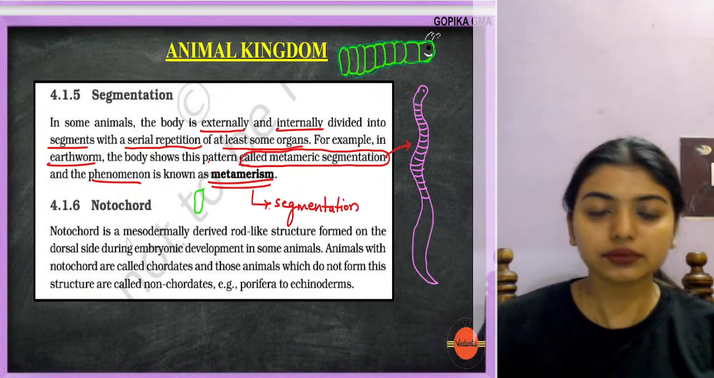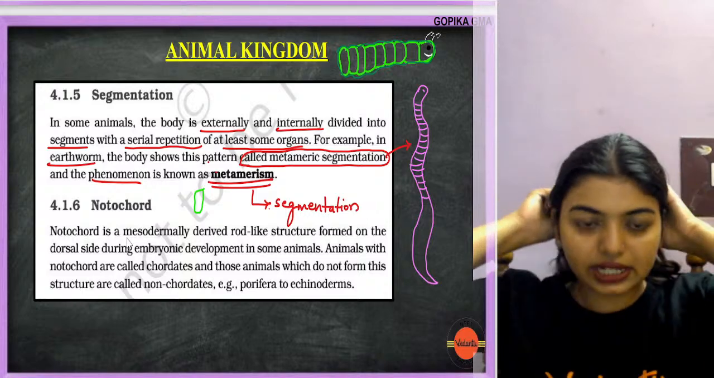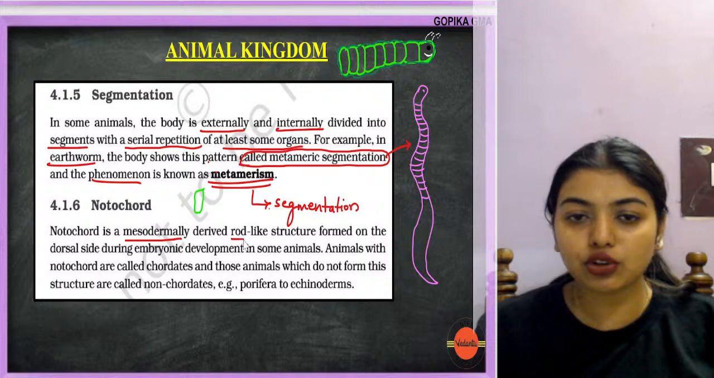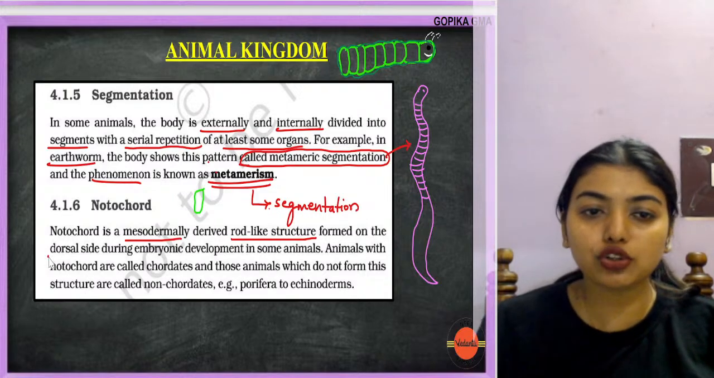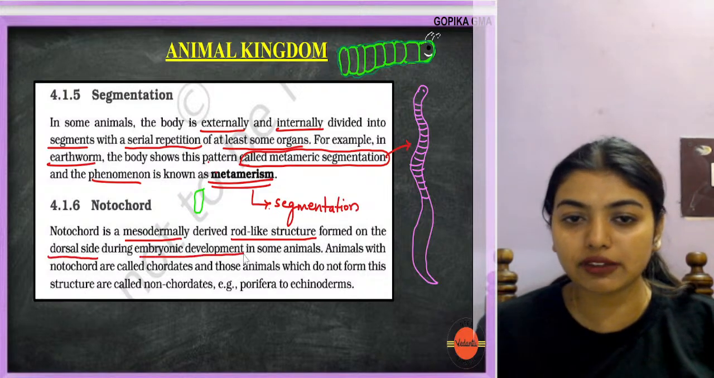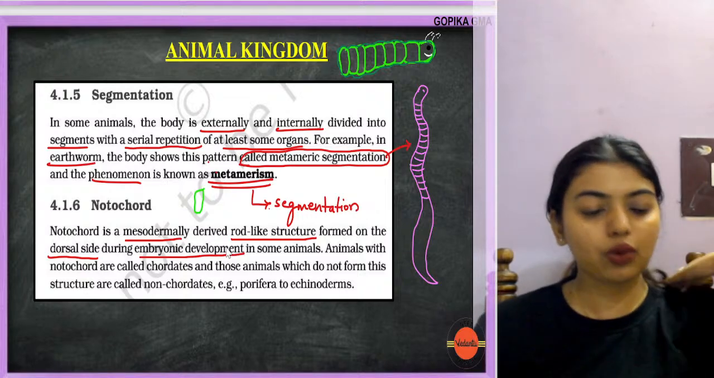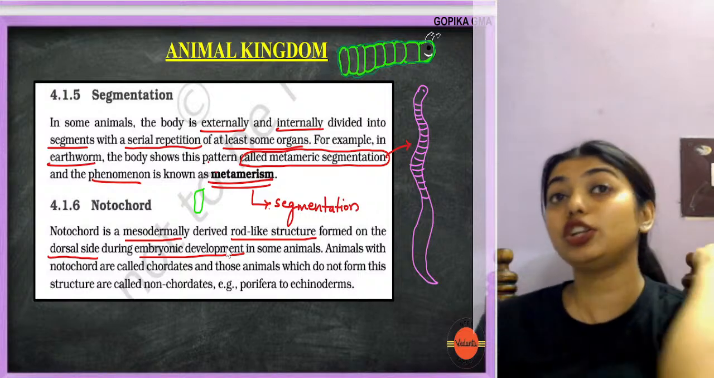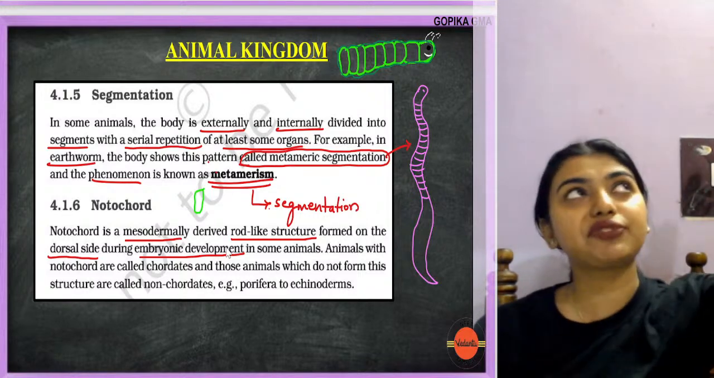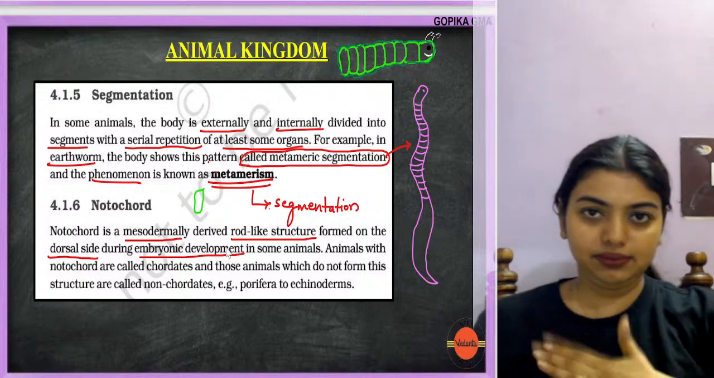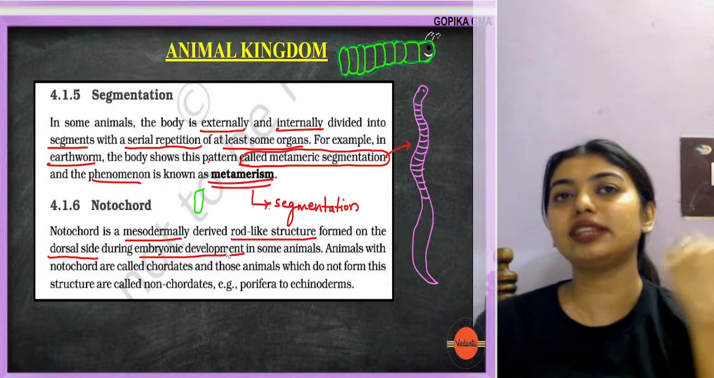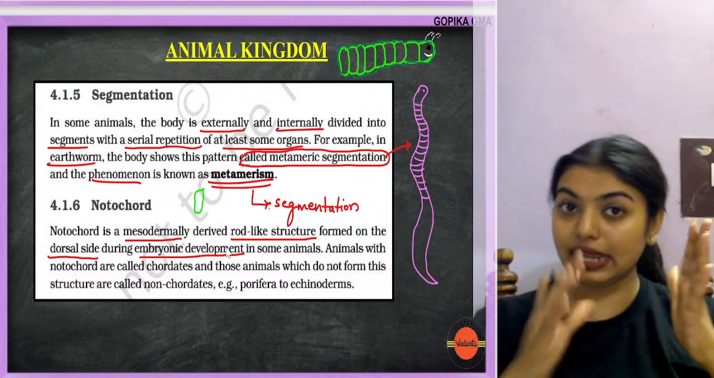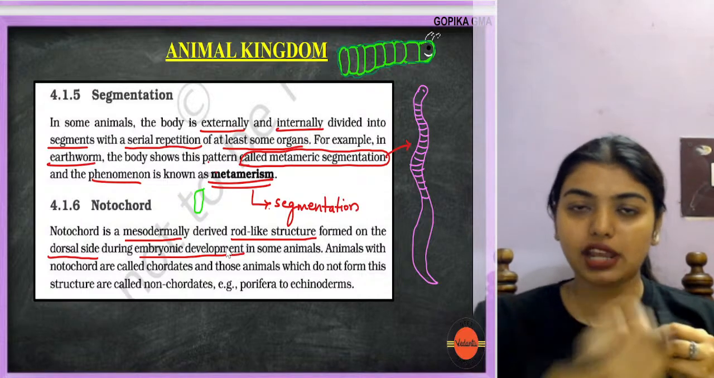Now, notochord. Notochord is a mesodermally derived rod-like structure formed on the dorsal side during embryonic development in some animals. That is how we have a backbone, right? Instead of that, there is a notochord that was present at the dorsal end. The dorsal end is the end which is facing the outside. Ventral, dorsal. So at the dorsal end there is a notochord formation. That rod-like structure was formed in the embryonic stage, derived from mesoderm.